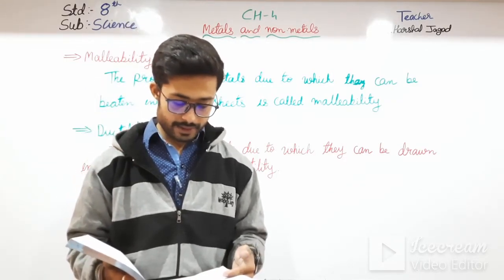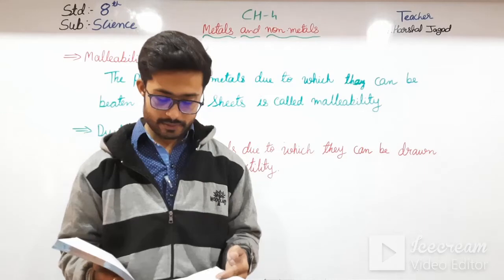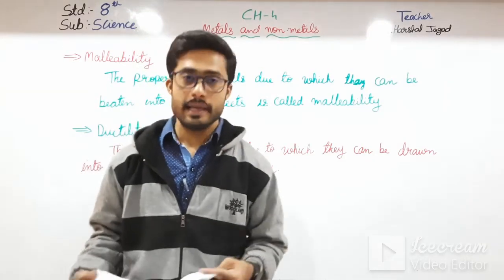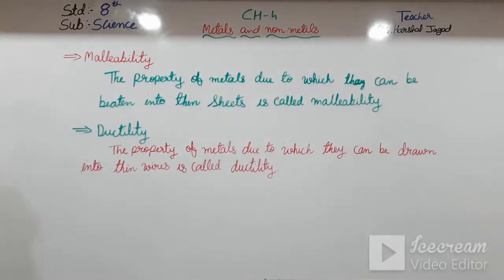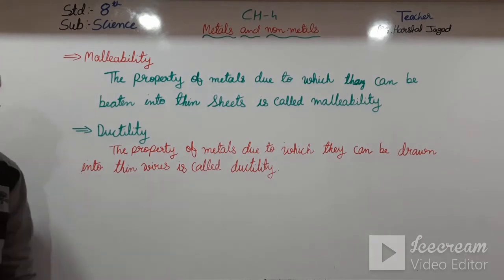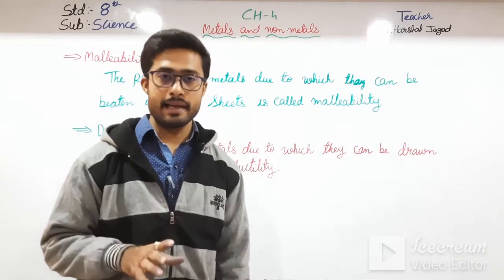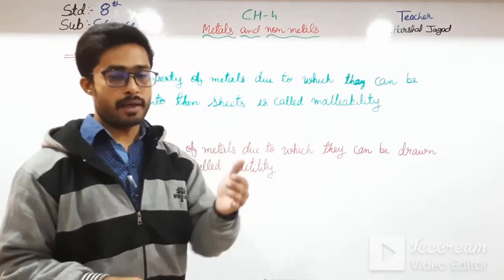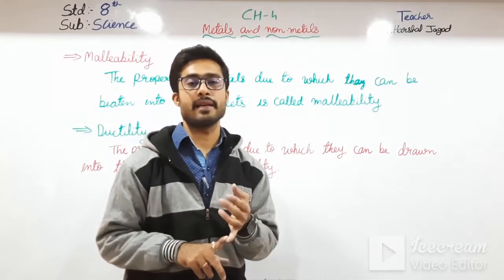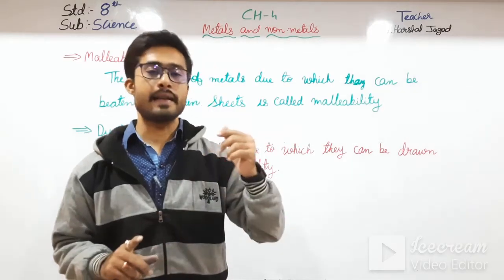Conclusion: metals and graphite are good conductors of electricity, whereas non-metals are poor conductors of electricity. But among non-metals there is only one exception, that is graphite, which conducts electricity. And in thermal conductivity there was an exception of a non-metal, that was diamond.